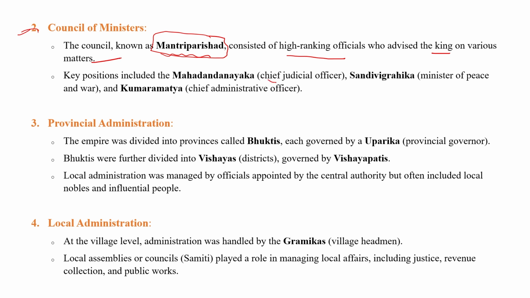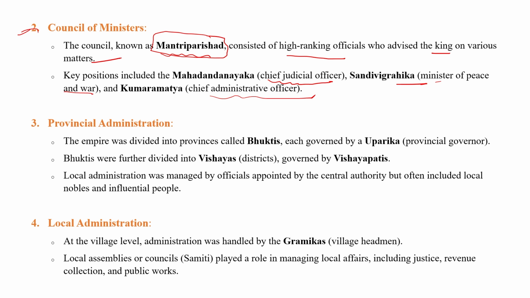There was a chief judicial officer known as the Mahadandanayaka, a minister of peace and war known as Sandhi Vigrahika, and a chief administrative officer known as Kumar Amatya. Sandhi Vigrahika worked on treaties between two empires, and Mahadandanayaka was the chief justice officer.